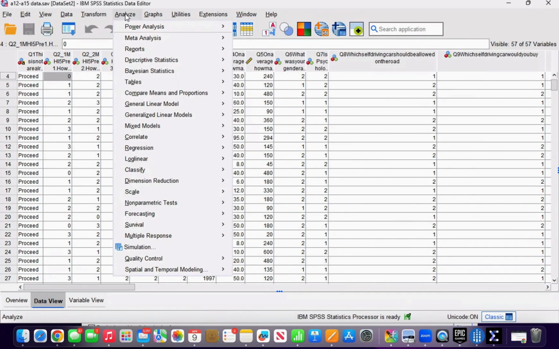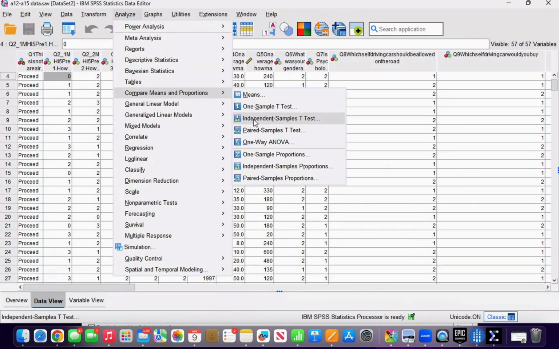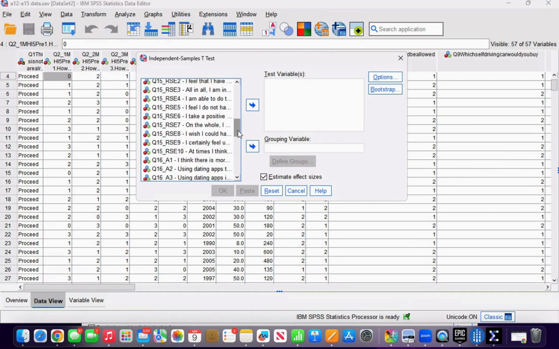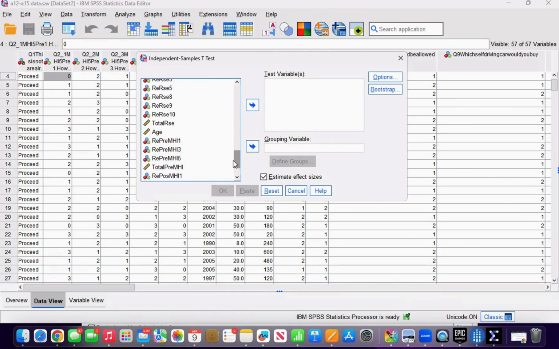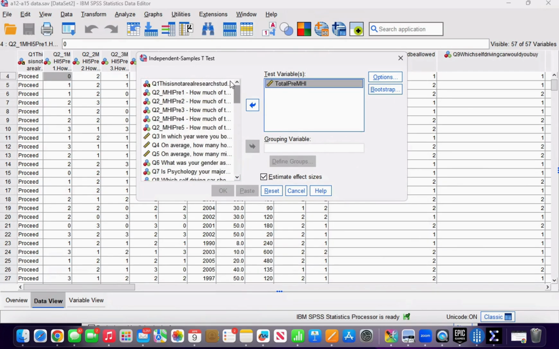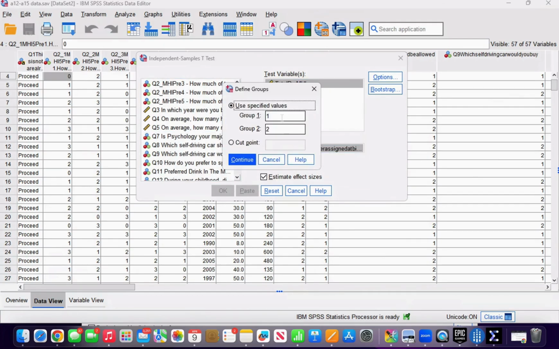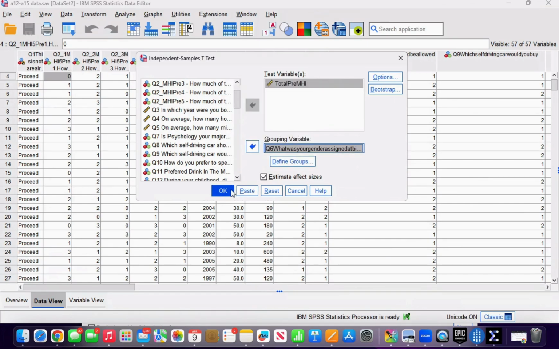We're going to hit Analyze, go down to Compare Means and Proportions, hit Independent Samples t-test, and then for the test variables, we want to go ahead and click the mental health pretest, which is right here. And then we want our gender question down here at the bottom for a grouping variable. So that is question number 6. Alright, hit define groups. We're going to keep it as 1 and 2, so just hit continue. Click OK.